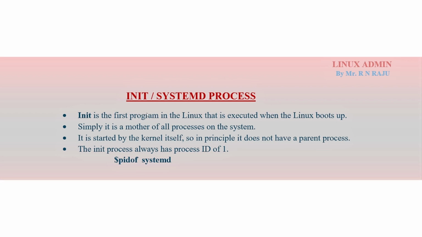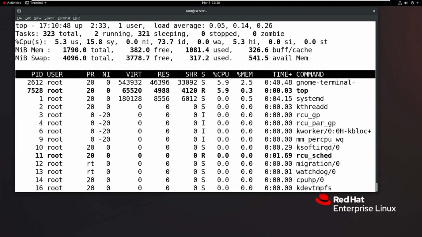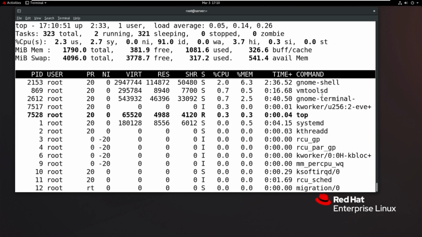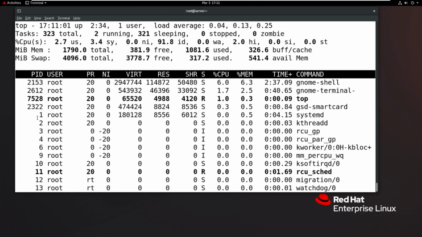So init is the first program in Linux that is executed when Linux boots up. Remember, I told you one important thing. If you look at the processes in the Linux operating system, every process occupies a different process ID value, like 2153 for gnome-shell, 2612, maybe vmware-vmblock, and 5771.